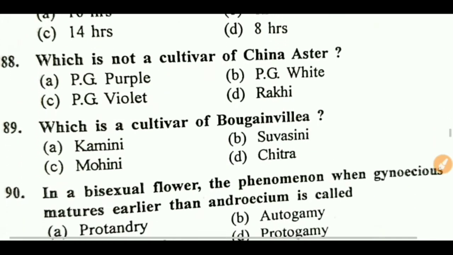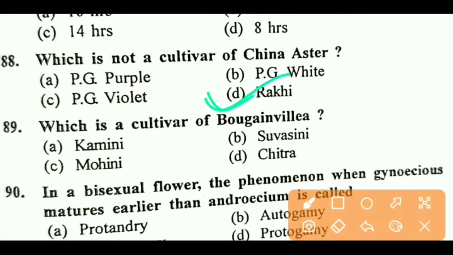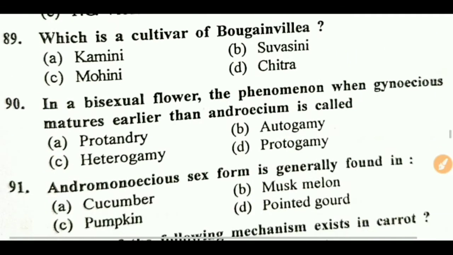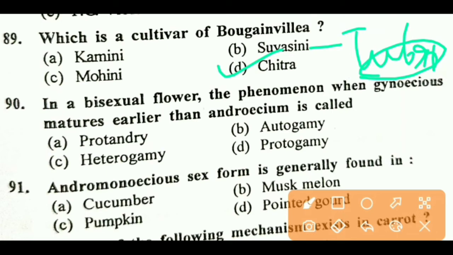Next question. Which is not a cultivar of China aster? Right answer is D, Rakhi. Rakhi is a variety of chrysanthemum. So remember these things. Next question. Which is the cultivar of bougainvillea? Right answer is D, Chitra. And Suhasini is a variety of tuberose, single type. And Kamini is a variety of China aster, and Mohini is a variety of rose.